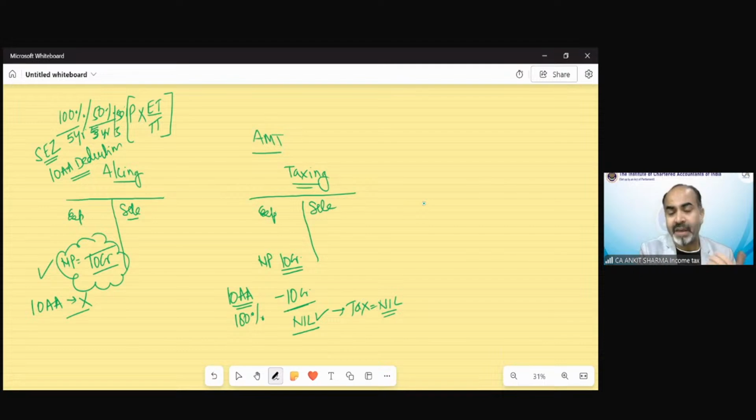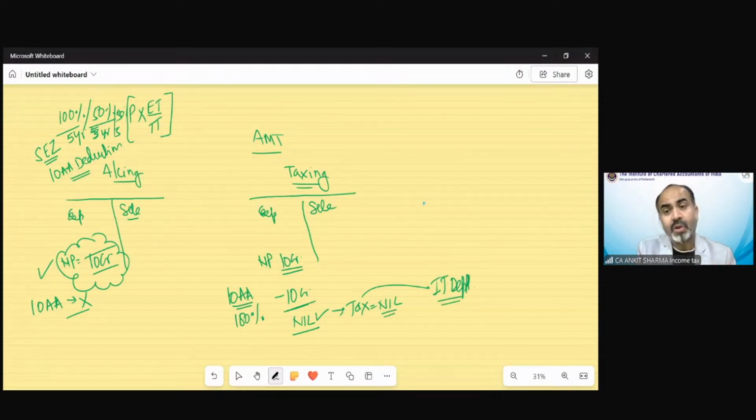entity for next 5 years, or after 5 years, even if profit is 10 crore, and if he is availing the benefit of 50% reduction, then even the government would not be able to collect tax on 5 crore rupees, which is going to be allowed as deduction. So what will happen? This revenue will not be collected by the income tax department. So that would be a revenue loss for the department.